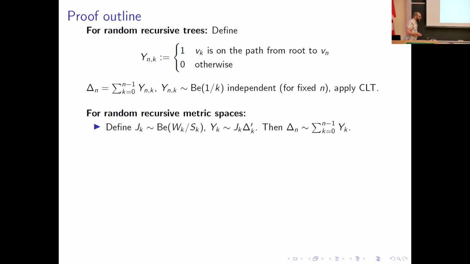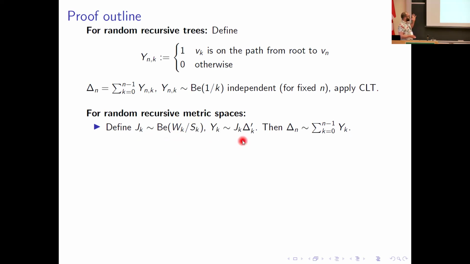In our case, we follow something quite similar. Here I define this as the indicator that the path from the master hook to the latch that I've selected goes through the block k. This is a Bernoulli random variable parameterized by its weight over the total weight at time k.